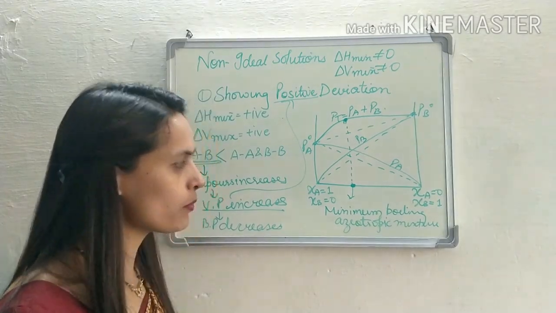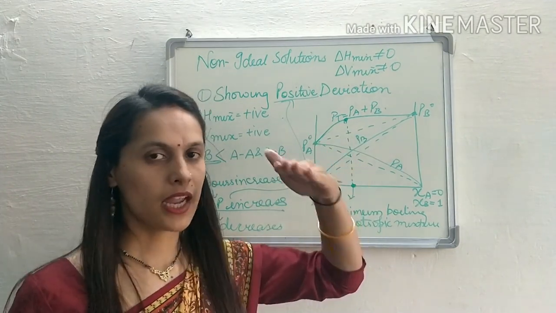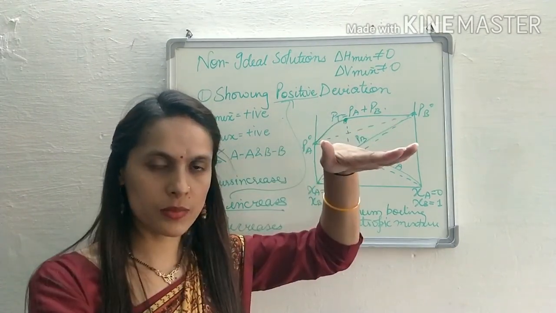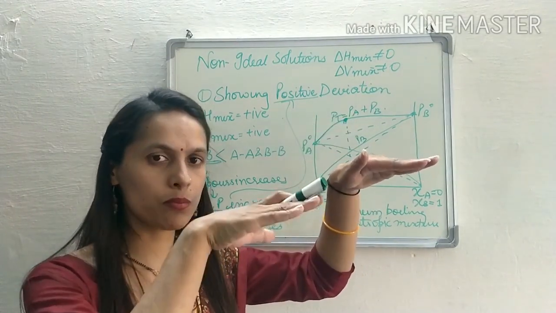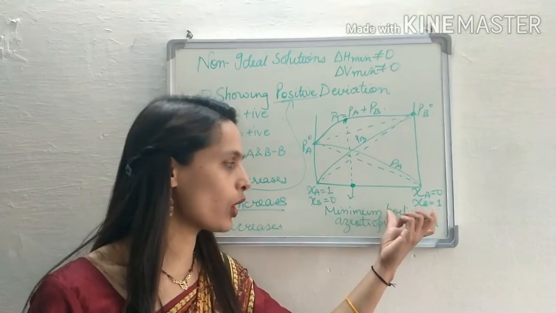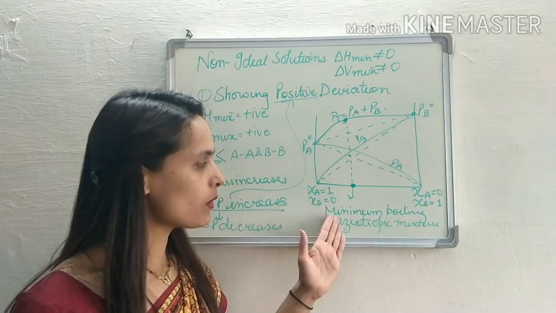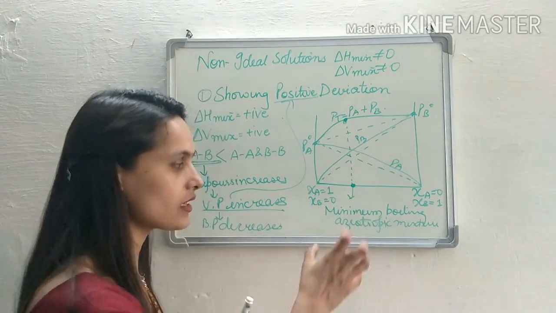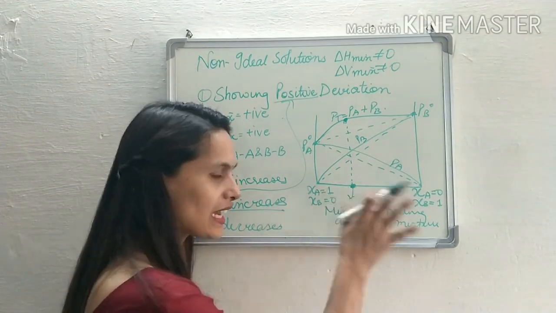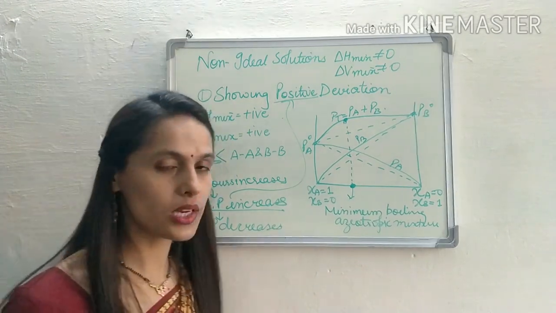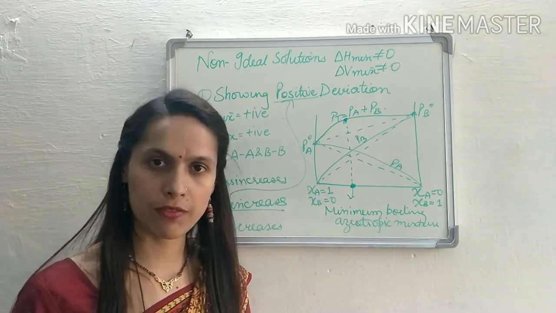Now, why is it minimum boiling? I hope you understand that at this point the vapor pressure is maximum. If the vapor pressure is maximum, the boiling point is minimum, because there is an inverse relation between these two. That's why it is minimum boiling. And why it is azeotropic, that we'll discuss later on. So it is a minimum boiling azeotropic mixture, and I get this mixture only at a particular composition when the solution is showing positive deviation.